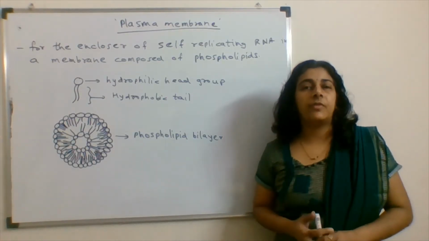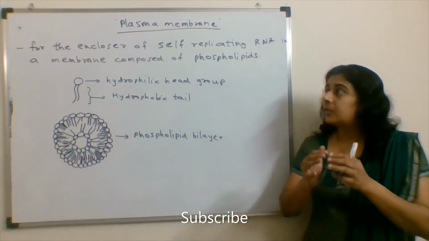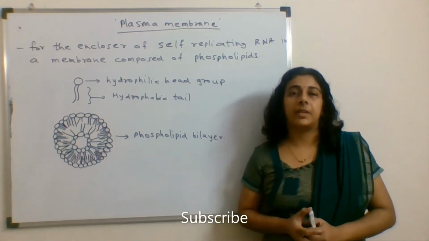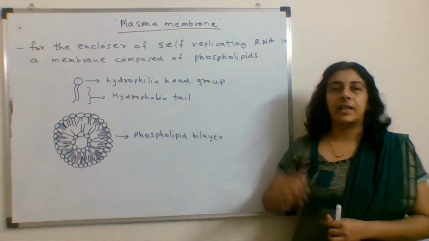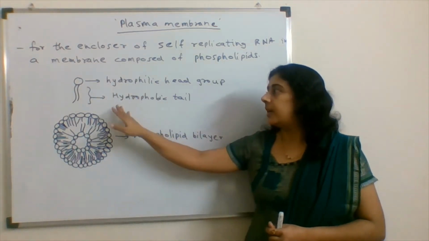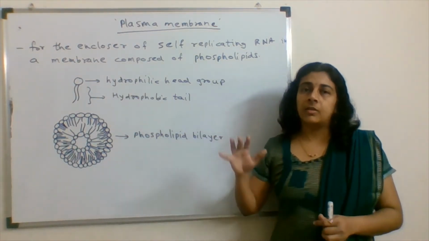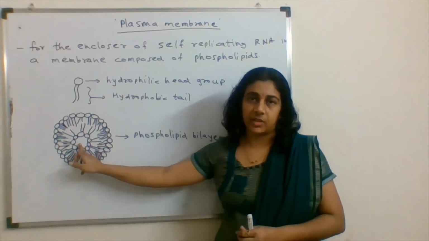Now the period has moved further, and it was the need of the organism to enclose this genetic material into some compartment. For this, the phospholipid bilayer was chosen, which has a hydrophilic head group and hydrophobic tail. When it is placed in water, it forms this type of structure.